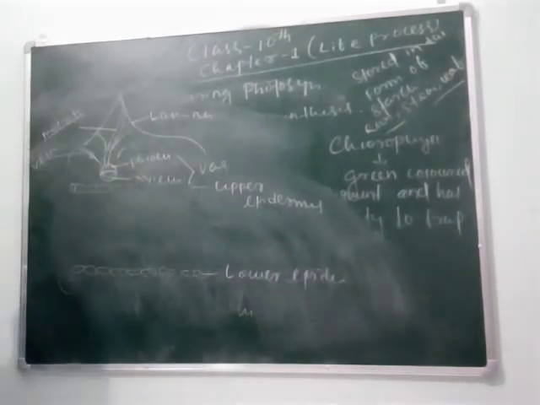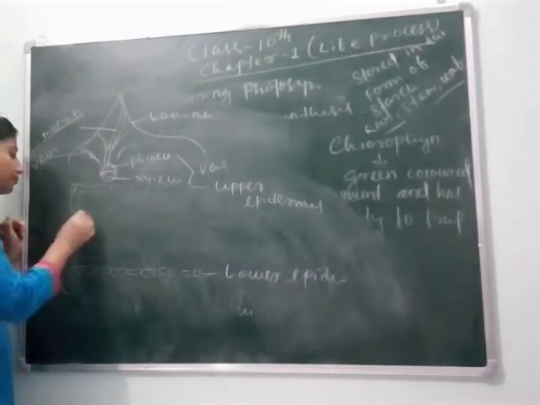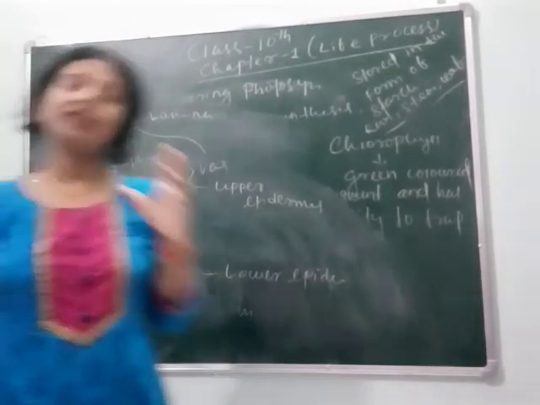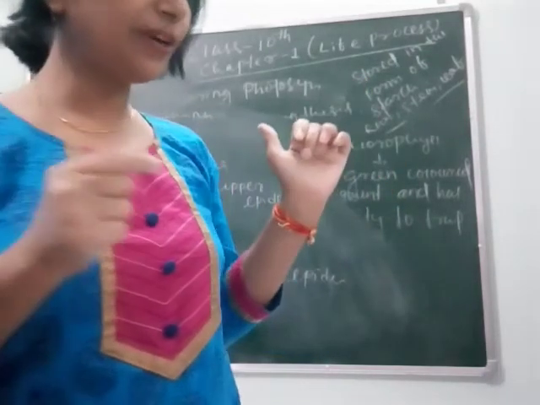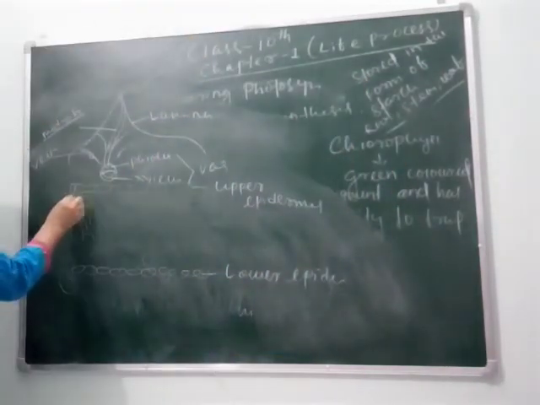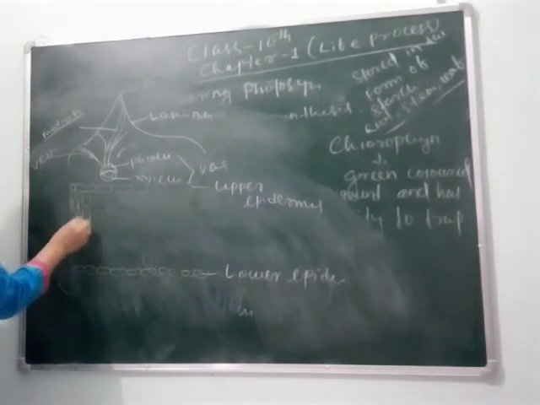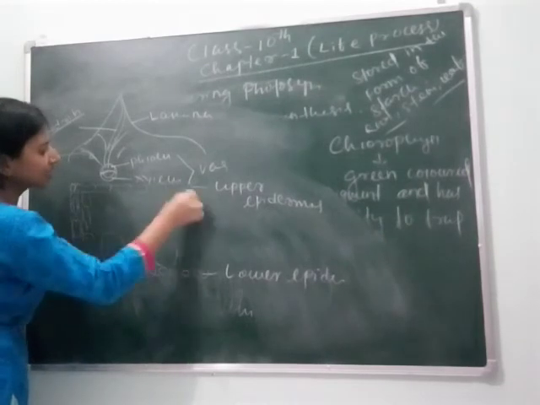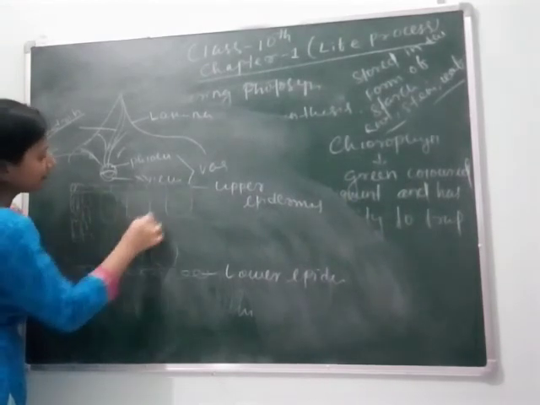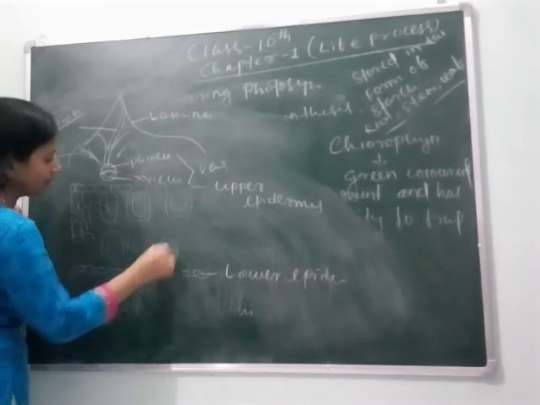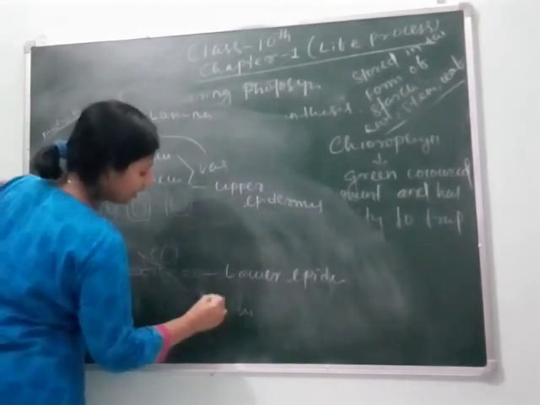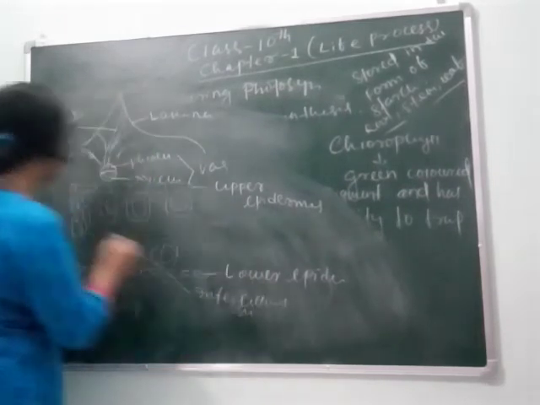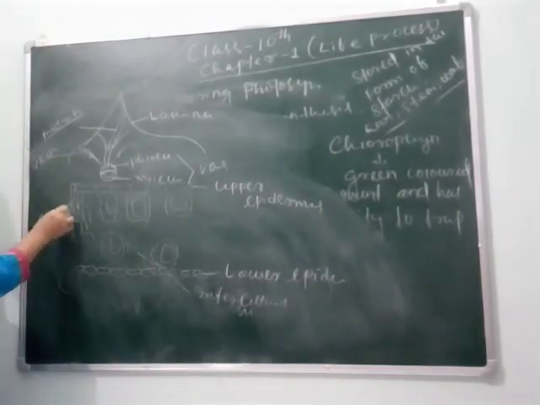Just below the epidermis, as you can see in the diagram, within the upper epidermis and lower epidermis there is presence of chloroplast, and in their arrangement some spaces are present. These are called the intercellular space, and these are chloroplasts.